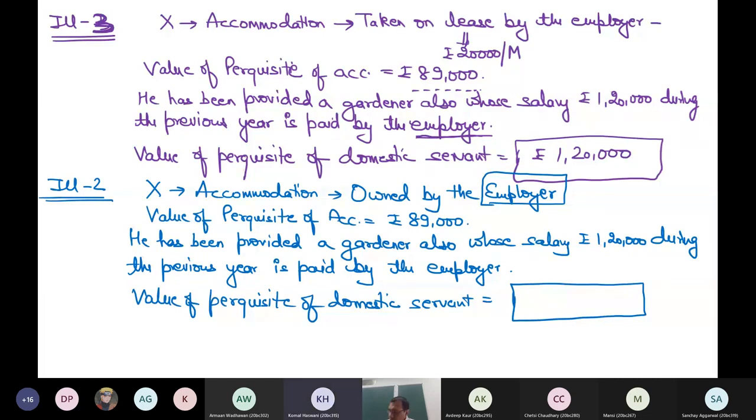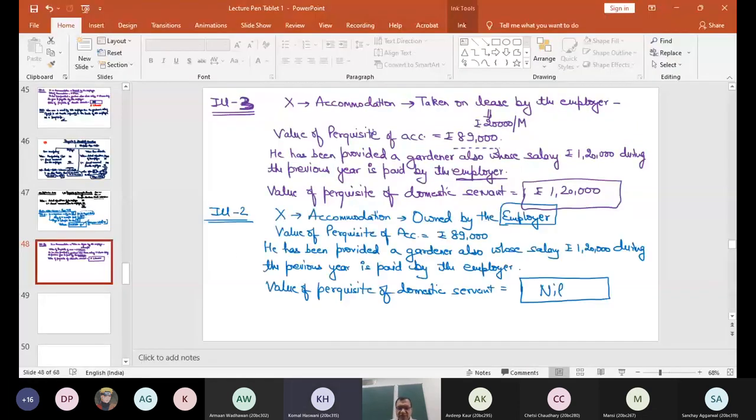Sir, is it nil? Nil. This is what you are saying? Yes, sir, 0. Okay, so any other answer? It is paid by the employer, so it shall be 1,20,000 only. 1,20,000 is another answer. Any other answer?